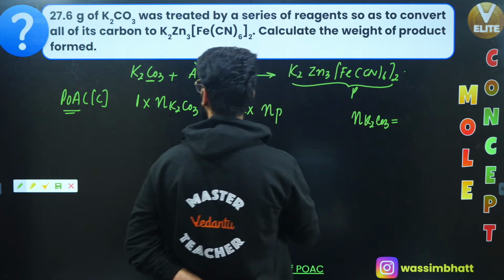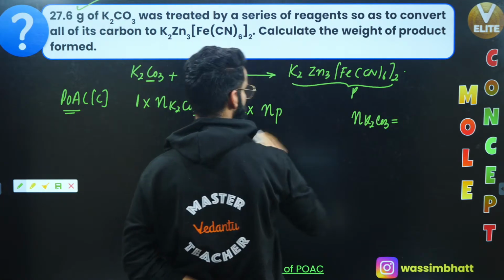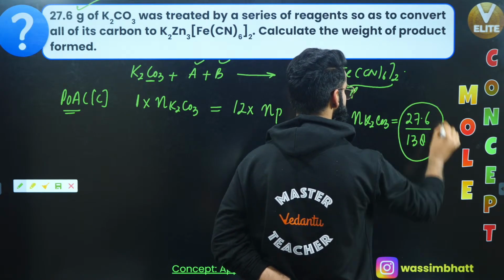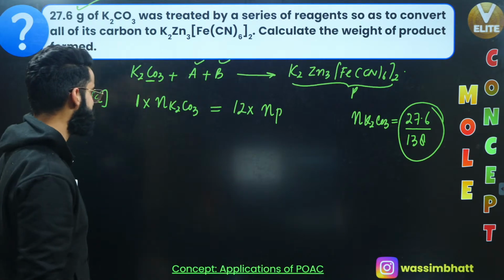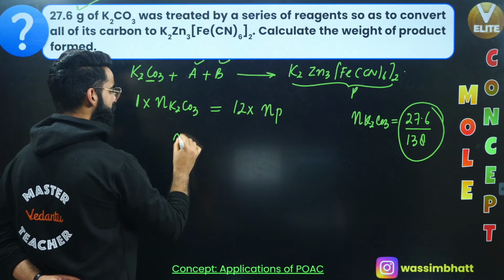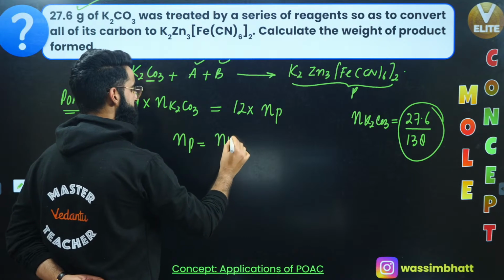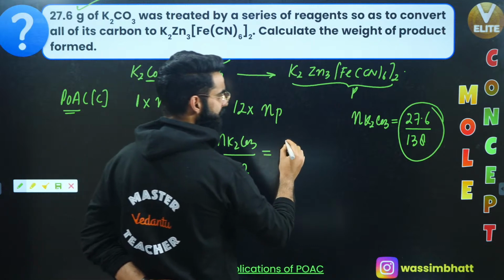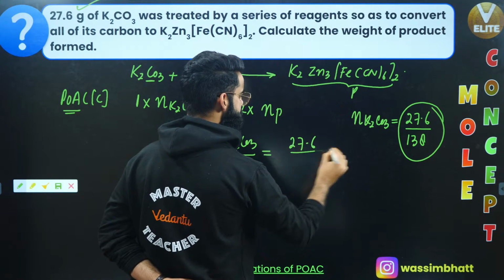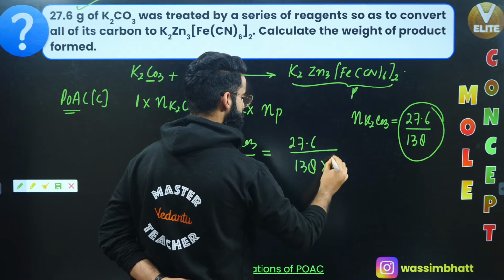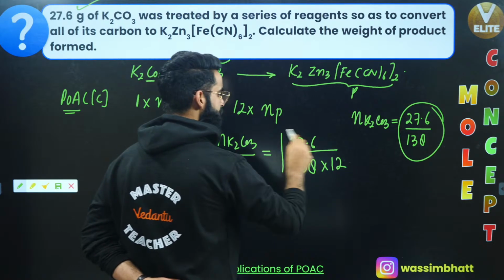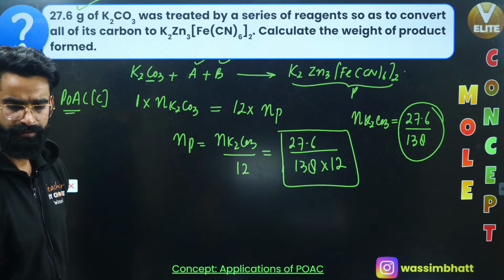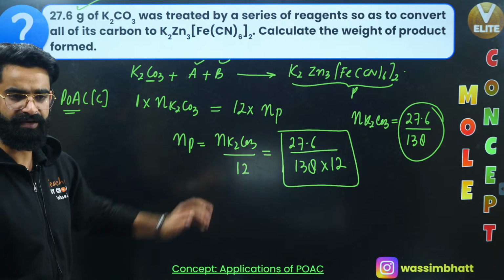It's going to be equal to mass of K2CO3, which is given to me as 27.6, divided by molar mass of K2CO3, which is 138. So these many moles of K2CO3 we have, correct? So I've got a simple equation: number of moles of product is equal to number of moles of K2CO3 divided by 12, right? Number of moles of K2CO3 is 27.6 divided by 138, and in the denominator you have 12. So these many moles of product are getting formed first of all, right?